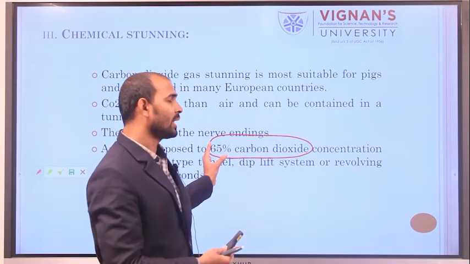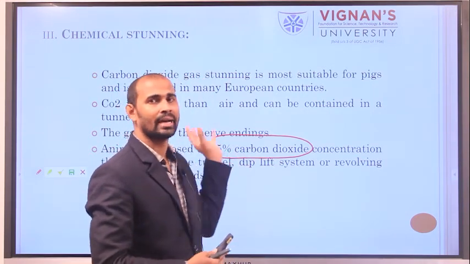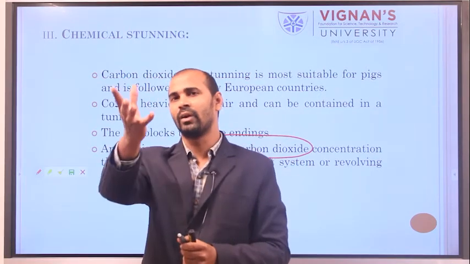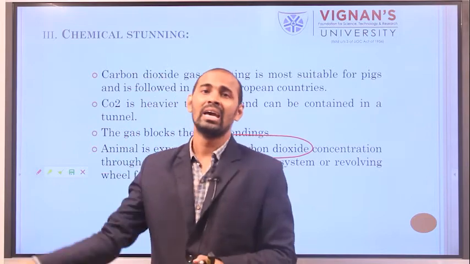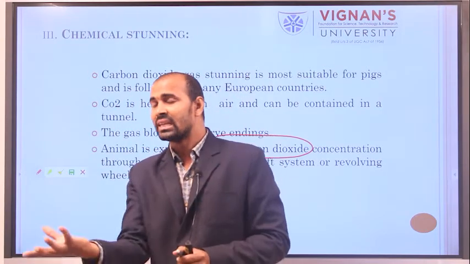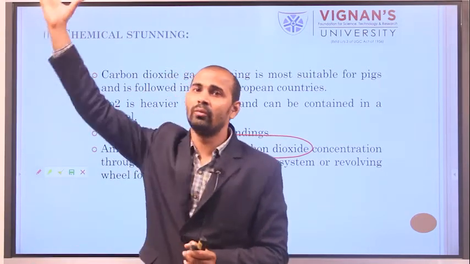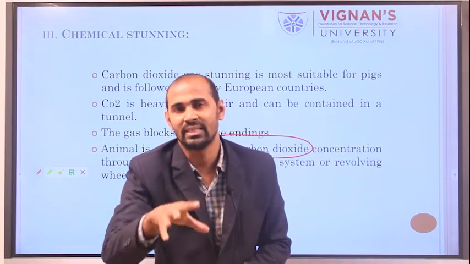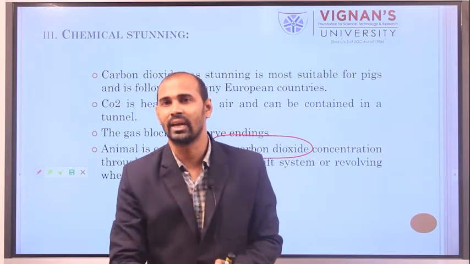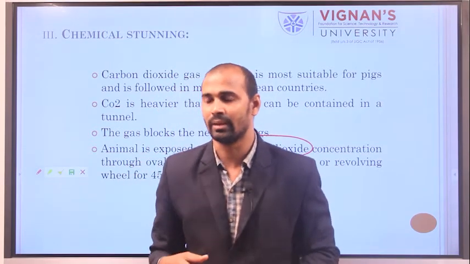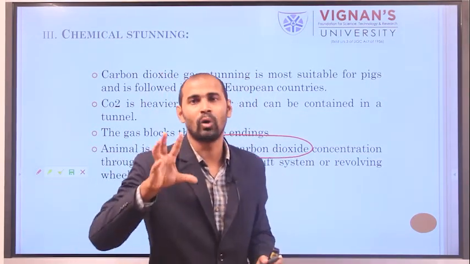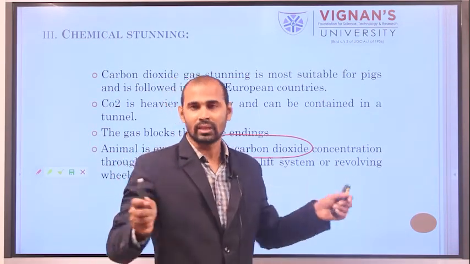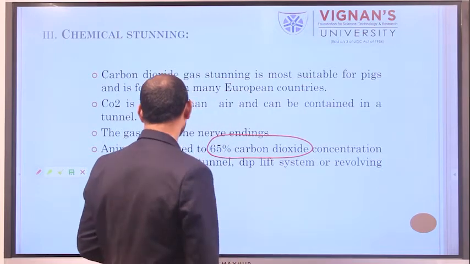The animal is passed through the carbon dioxide tunnel like a dip system or a revolving wheel, dipped into the tunnel for just 30 seconds. Within that time, the carbon dioxide blocks nerve endings, and the animal remains in an unconscious state for 30 seconds to 1 minute.